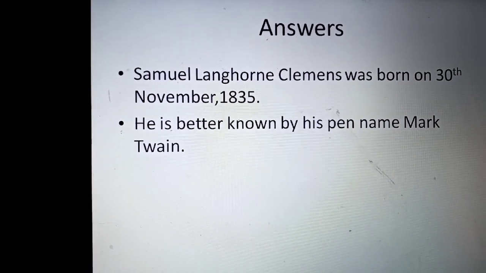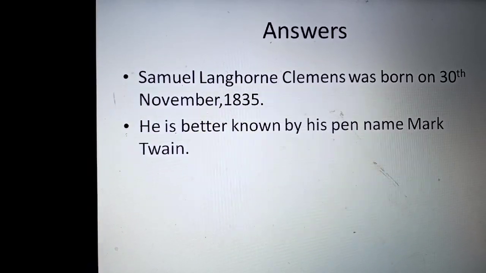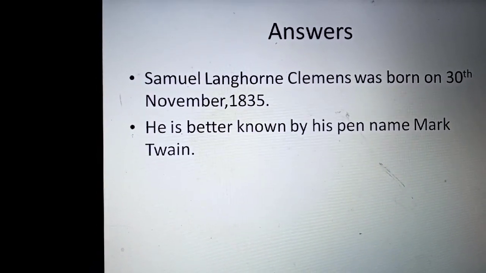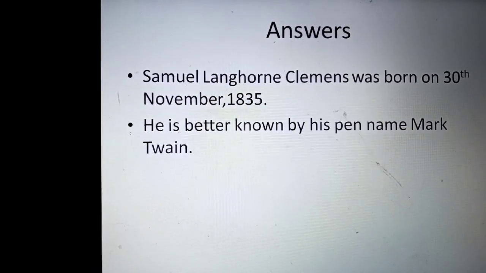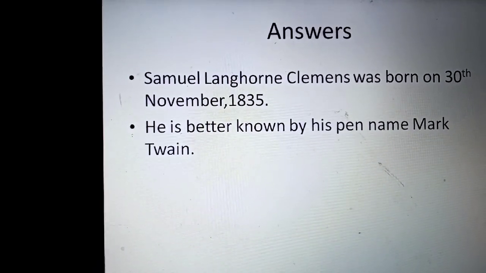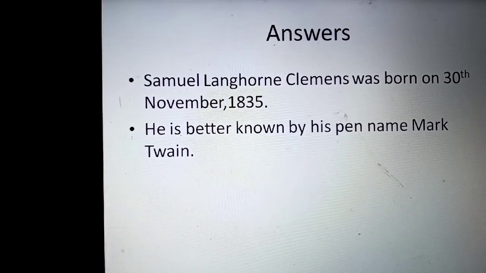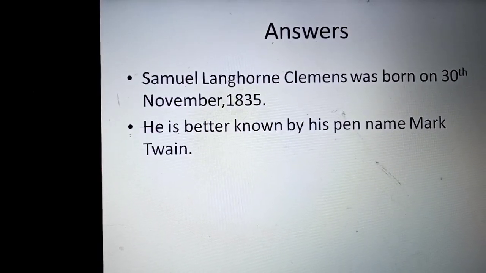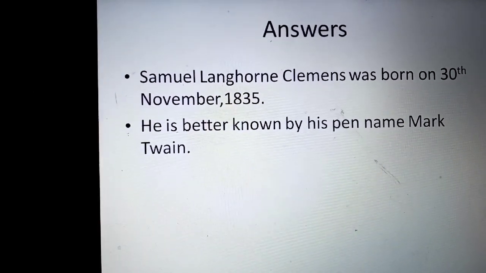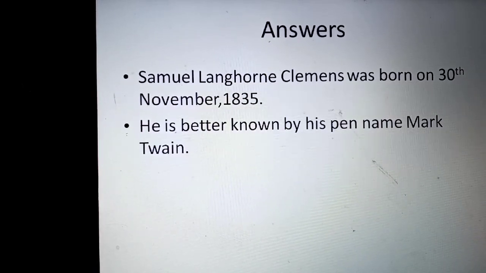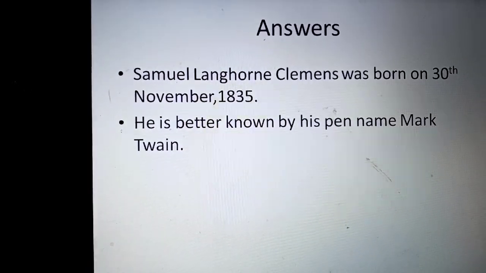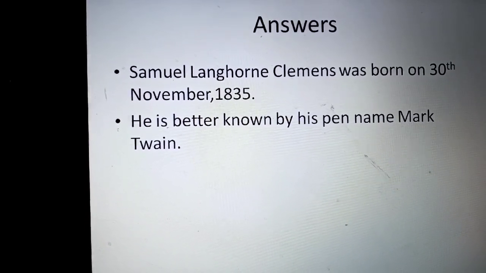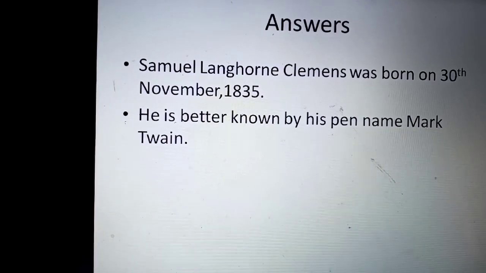We have used some punctuation marks, where you have 30th, th, an ordinal number. We have written th above. After the month November, we have put a comma and we have ended the sentence with a full stop because it's a declarative sentence. He is better known by his pen name Mark Twain. Here too, we have a declarative sentence. Pen name is when a writer uses a different name as an author. So it is called a pen name.